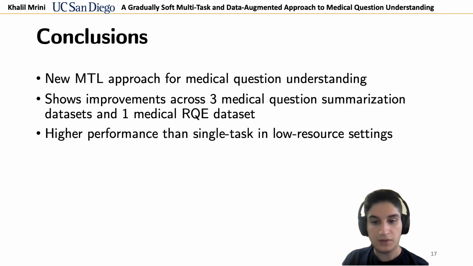We compare our method to single task learning and existing MTL work and show improvements across 3 medical question summarization datasets and 1 medical RQE dataset. Finally, we test our approach under low resource settings. We find that it is able to efficiently leverage small quantities of data, and that these performance increases do not only depend on additional data from augmentation.